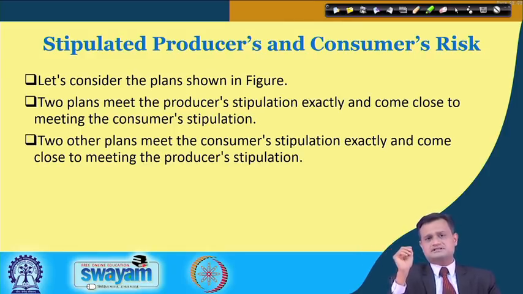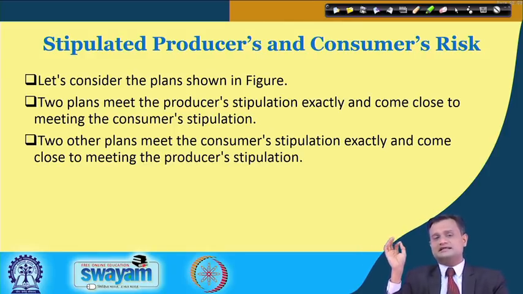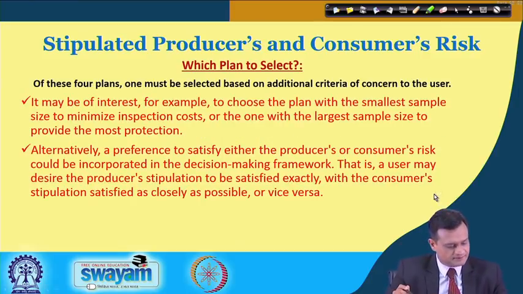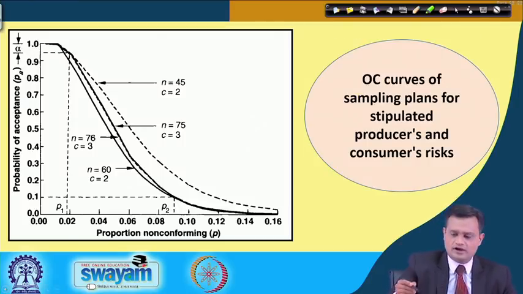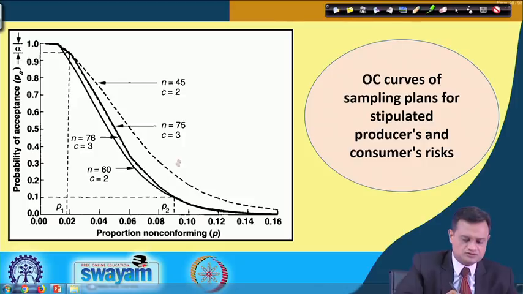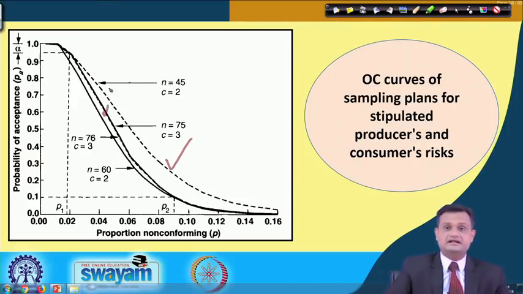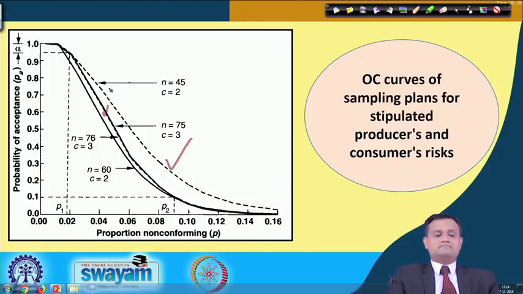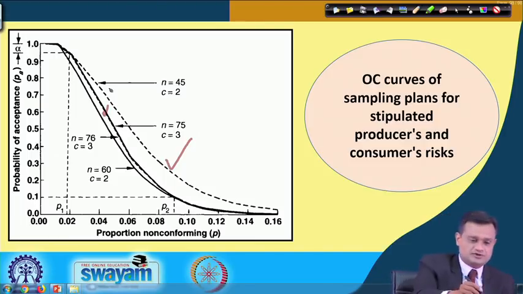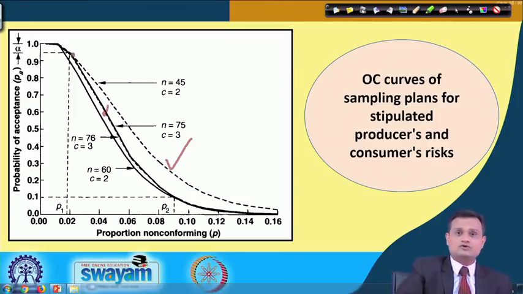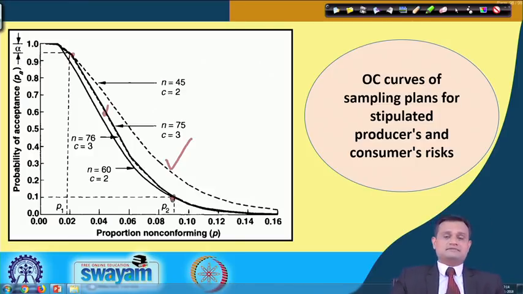Now if I look at the dotted line, for example here, then you have two dotted curves. Let us say this is the one and this is the second one which is a little bit hidden. These are the plans which exactly meet the producer stipulated risk because they are passing through this AQL, and I have the full line plans which are passing through this LQL, so exactly they meet.